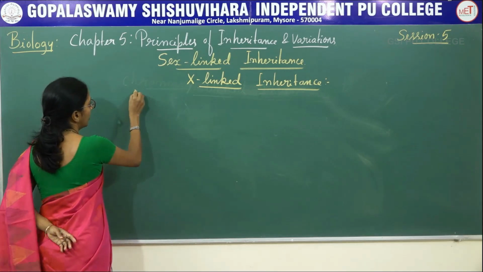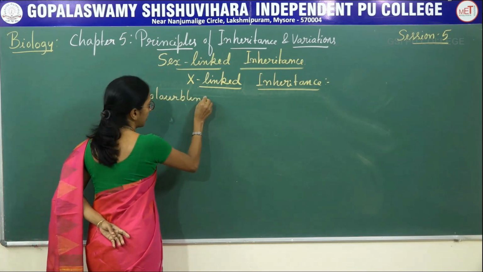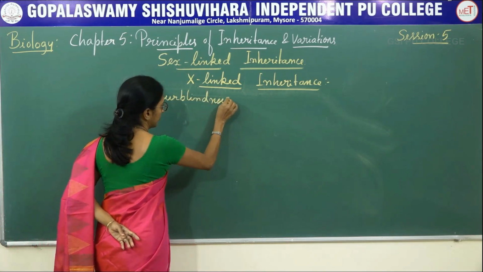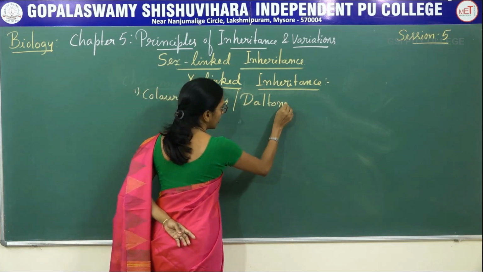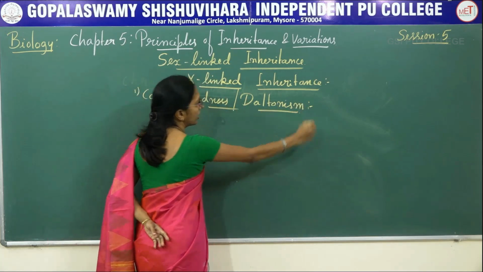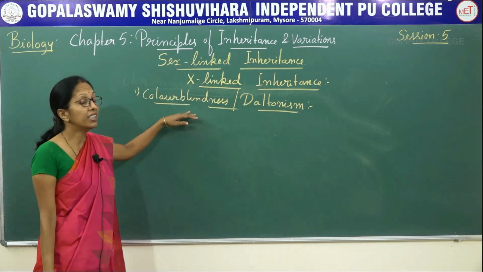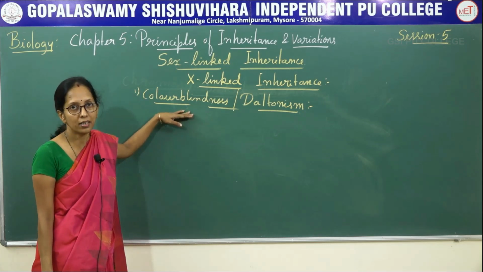The first one is color blindness, also known as Daltonism. Have you heard of this word, color blindness? It is nothing but an inability to identify red and green color.